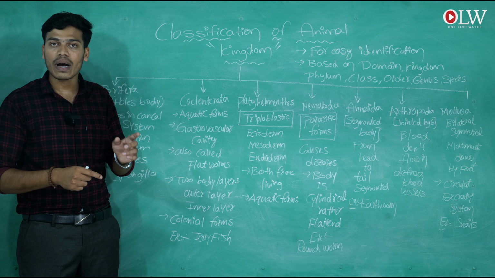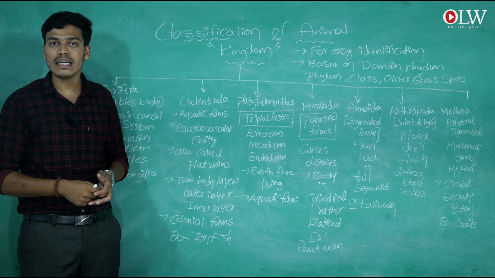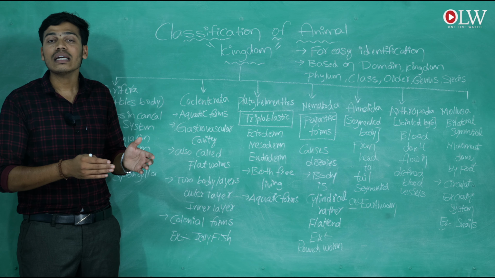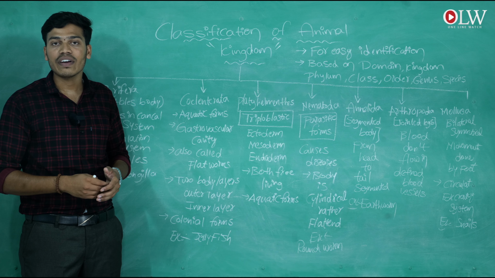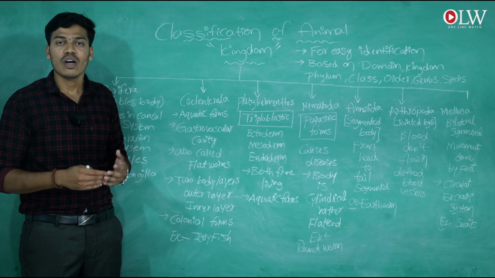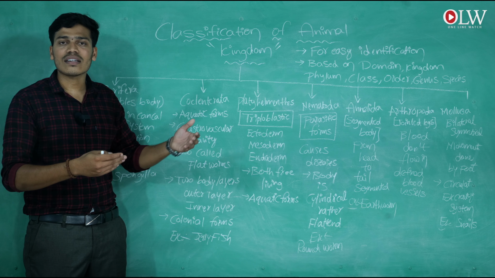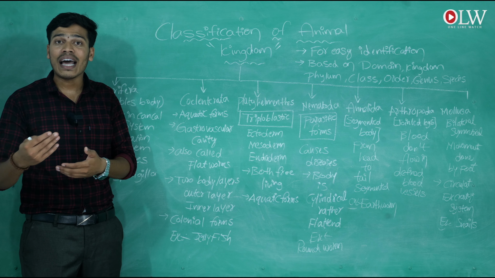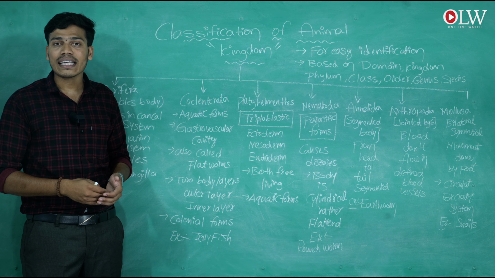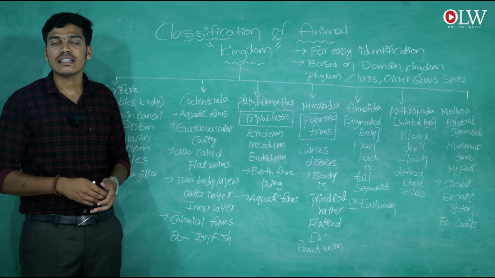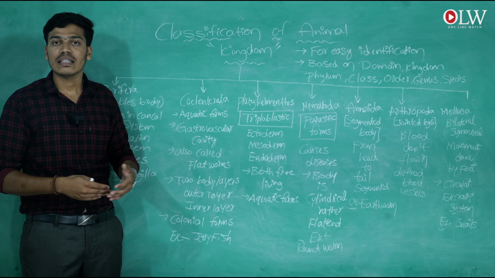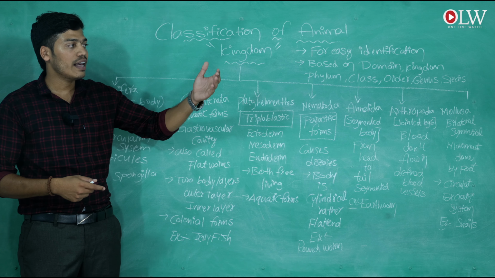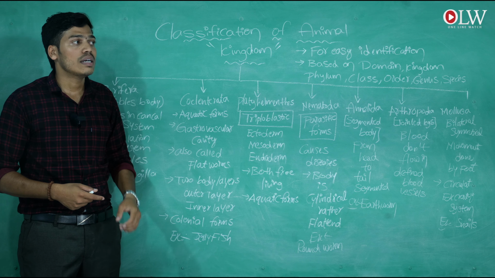The body is covered and made up of spine-like structures. They adopt this structure to protect themselves from other animals and predators. That's why they have spine-like structures. They are the echinodermata.